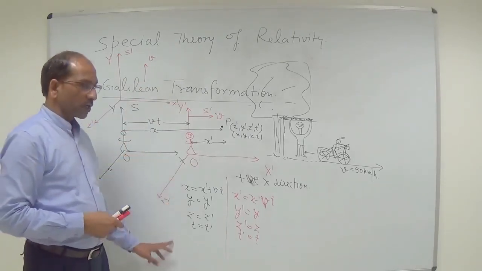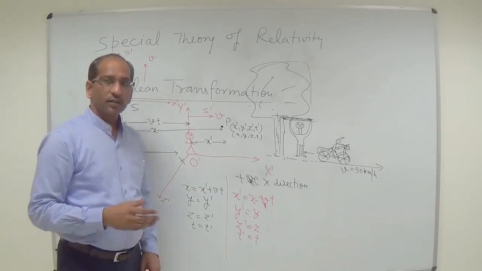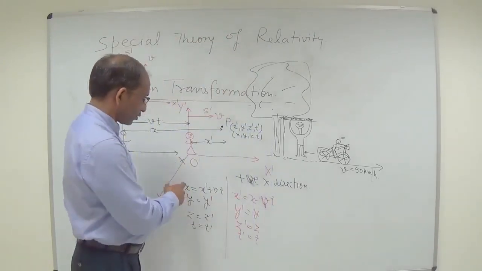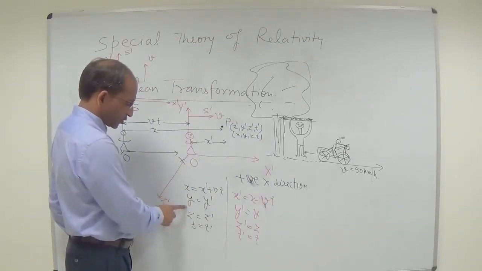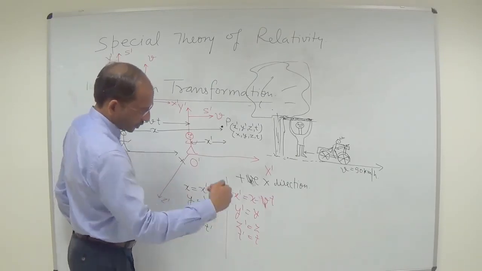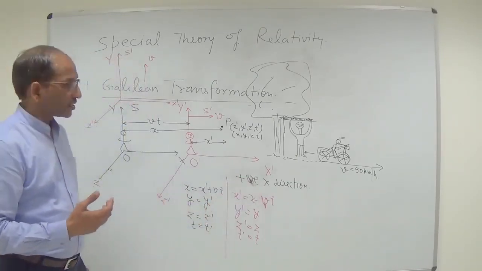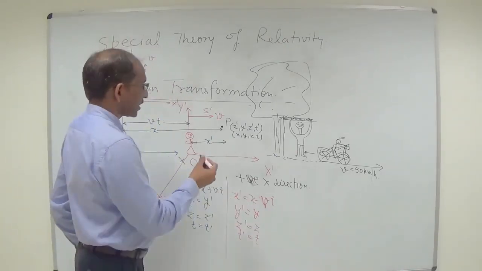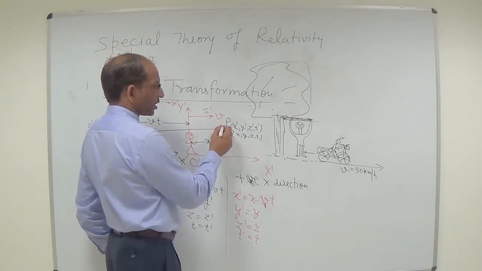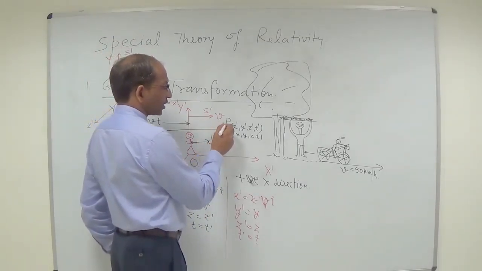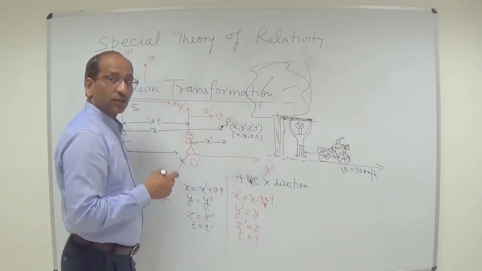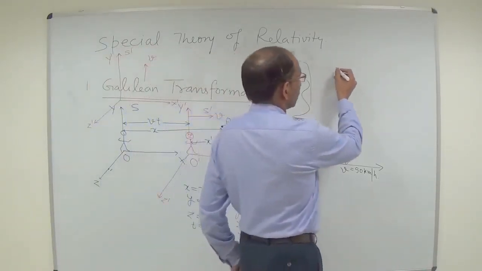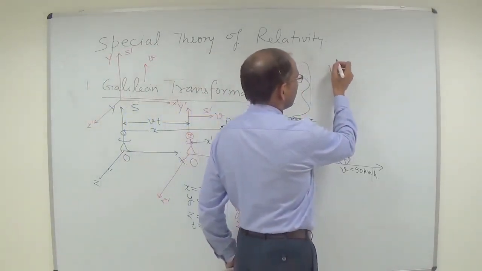So this set of equations is known as Galilean transformation. Now the next point, we have observed the coordinates x, y, z and their relationship with the other coordinate system. So now I want to find out the velocity. Suppose I throw a stone into the S prime plane. So what will be the velocity of that particle? So for that I am finding v.